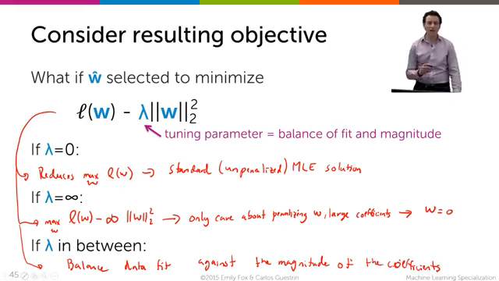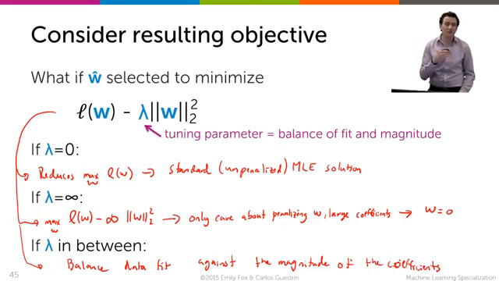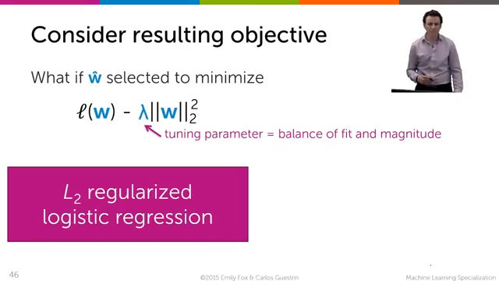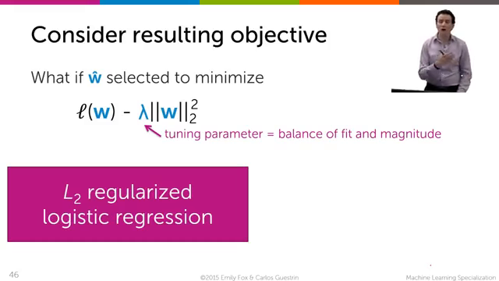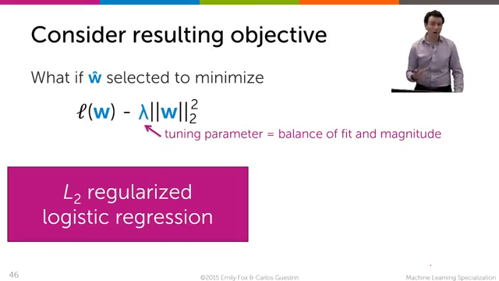So we're going to try to find a lambda that's between 0 and infinity that fits our data well. And this process, where we're trying to find a lambda and fit the data with this L2 penalty, is called L2 regularized logistic regression. In the regression case, we call this ridge regression. Here it doesn't have a fancy name, it's just L2 regularized logistic regression.